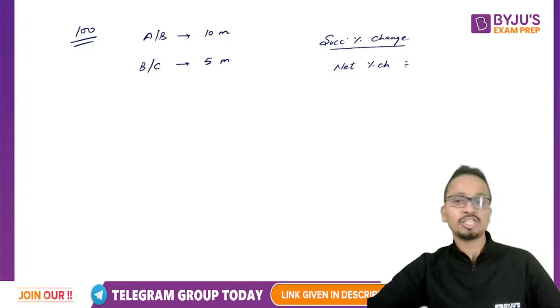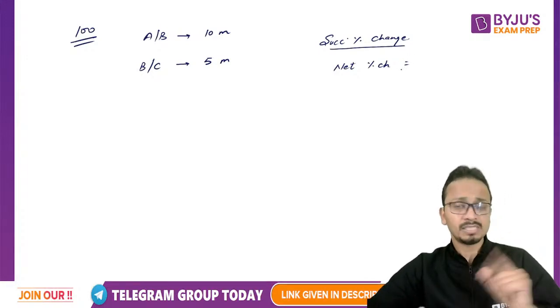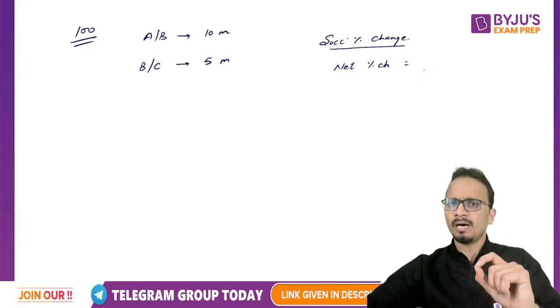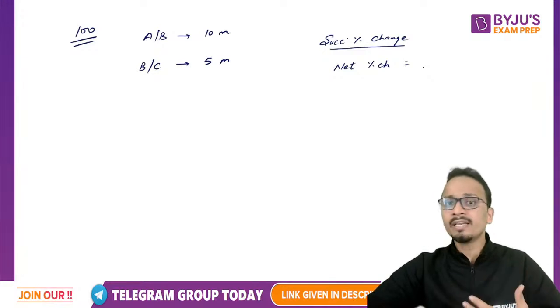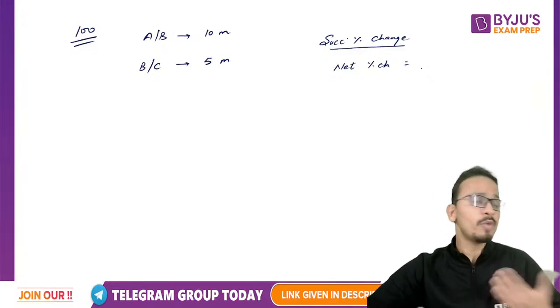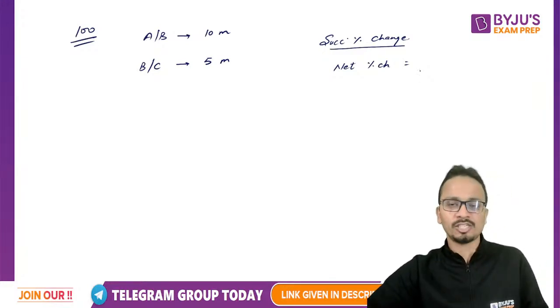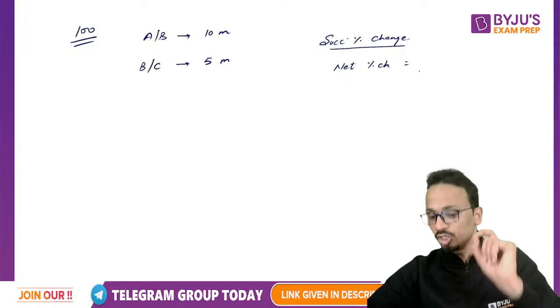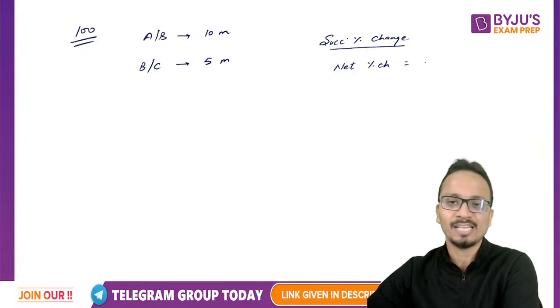Whoever attended my session yesterday for CMAT, which I took at 7 o'clock, in that session I explained how we can save a lot of time and how we can improve our score in the QA section. So this particular formula I have also explained in yesterday's session. So please go back and look at that session as well.